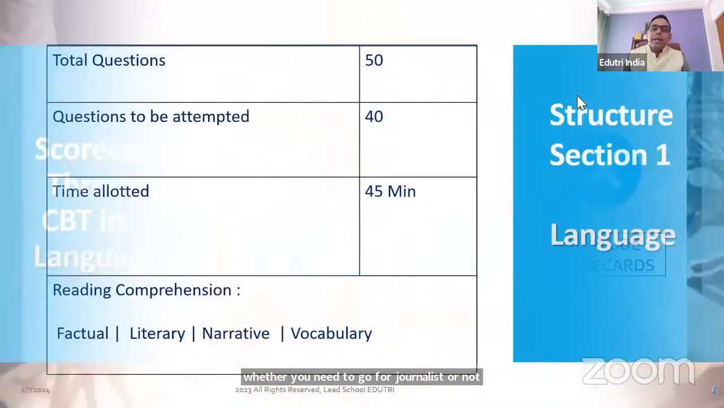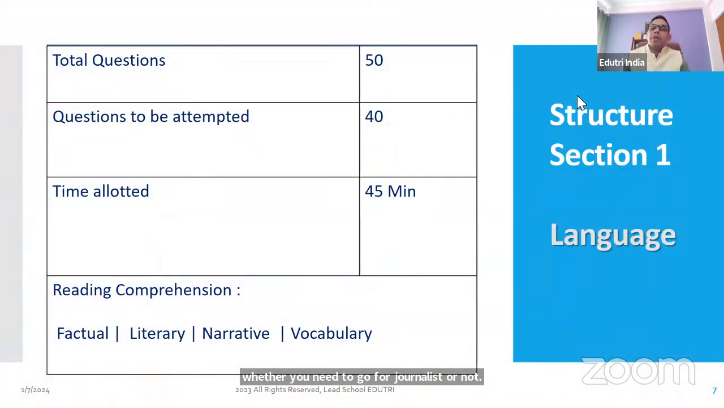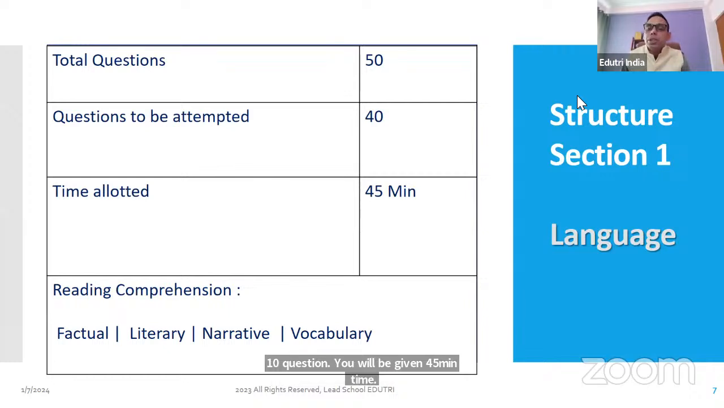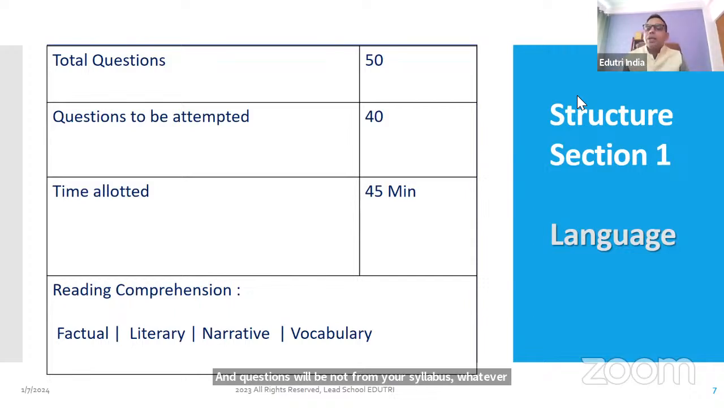Now, language. The language paper, it can be English, Hindi, or any other language, has 50 questions. You need to appear for 40 questions; you can leave any 10 questions. You will be given 45 minutes. Questions will not be from your syllabus, whatever you are studying in prose or poetry, that will not be tested. Your language skill will be tested.